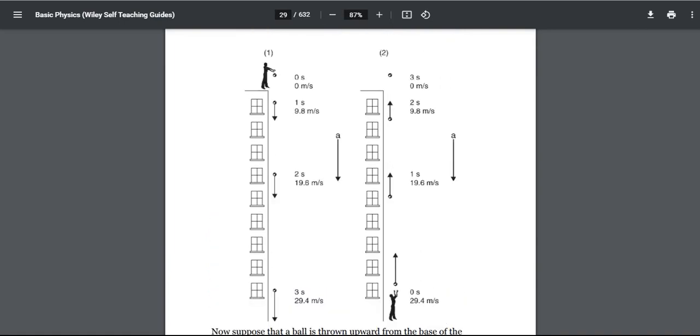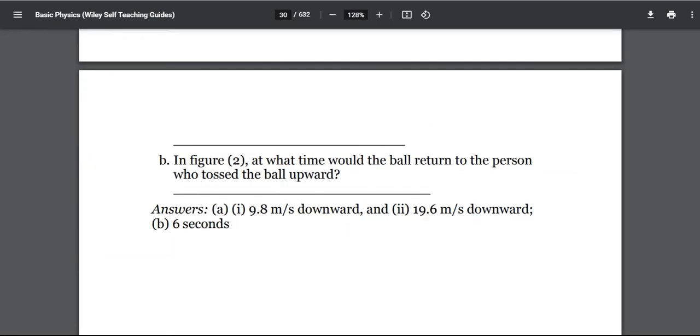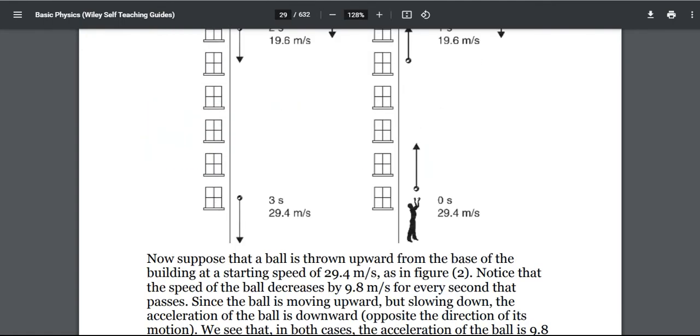The ball is going to fall down to the ground, and that's why it goes downward. Okay, again, in figure 2, at what time would the ball return to the person who tossed the ball upward? That's an interesting question.